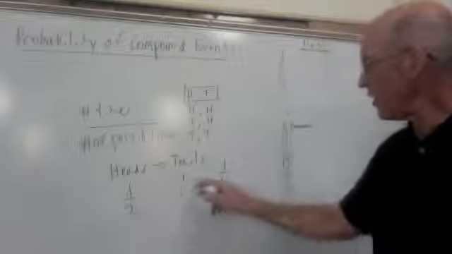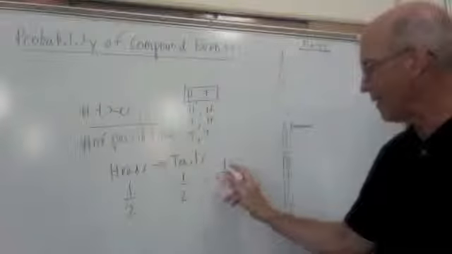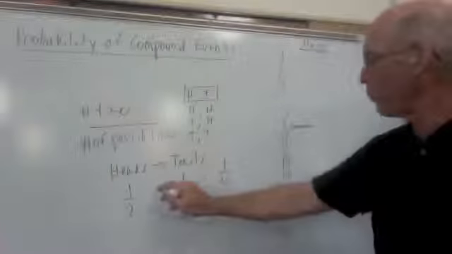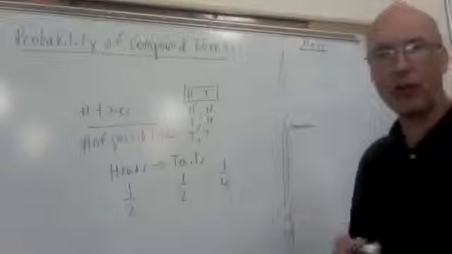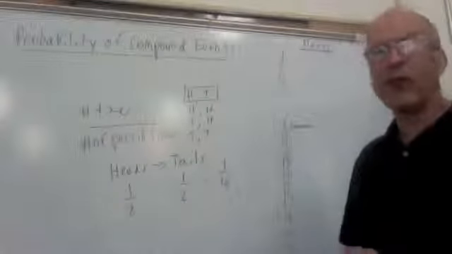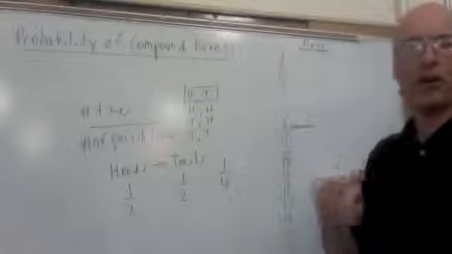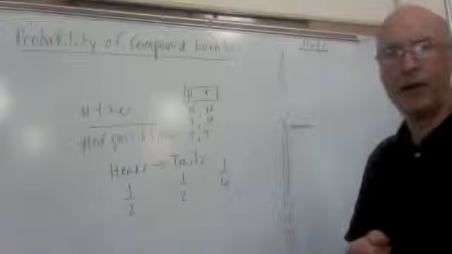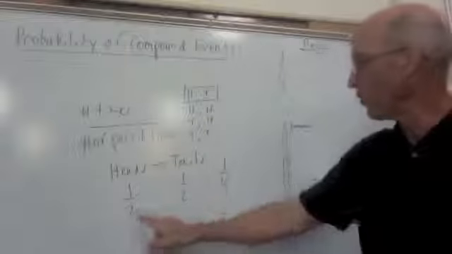So you can see here that we're not going to end up adding these. That wouldn't give us 1/4. We're going to end up multiplying. And in fact, that's the formula. When you have events that are linked together like this, and we do them consecutively, or in a compound event manner, we're going to multiply the probabilities.